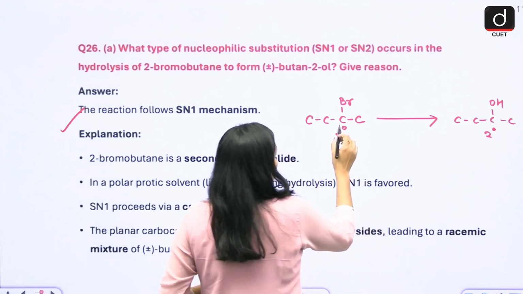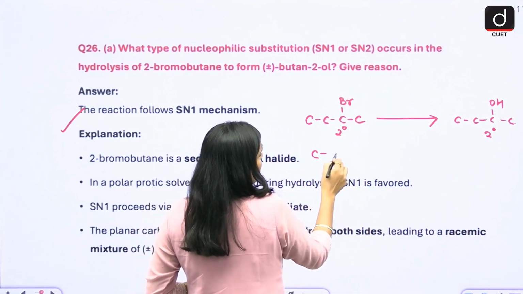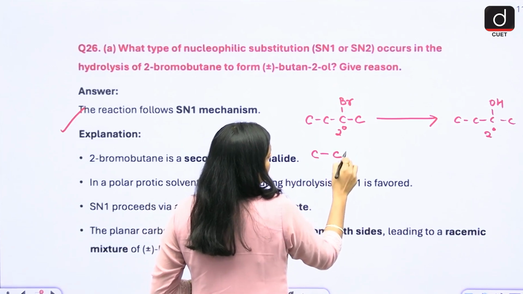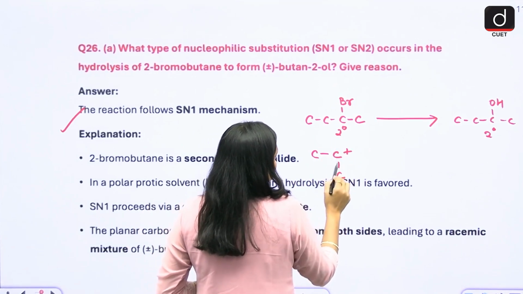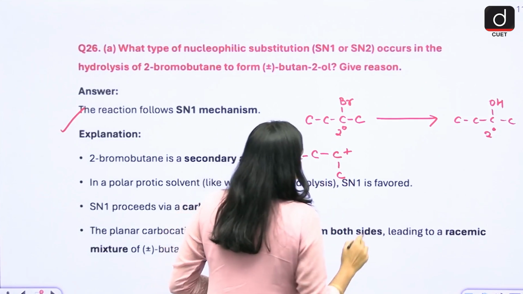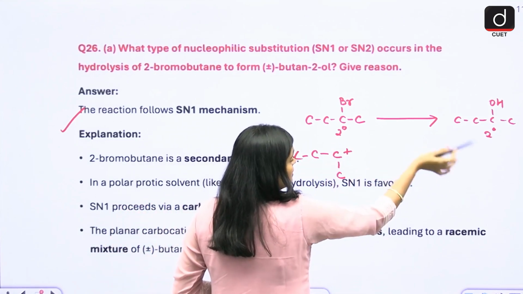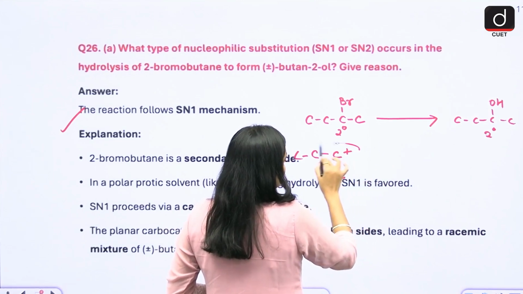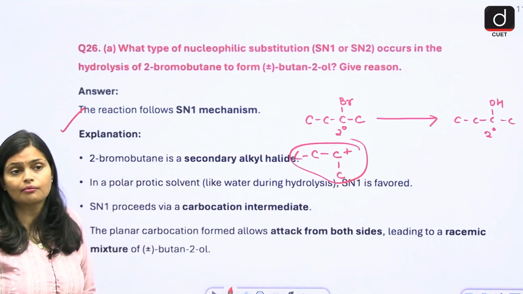In the first step, what happened? The removal of bromine, so ultimately you will get C plus, this is the 1, 2, 3. Then after, the OH comes and binds. So this is the secondary carbocation.